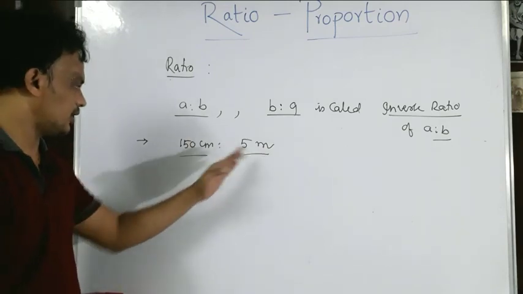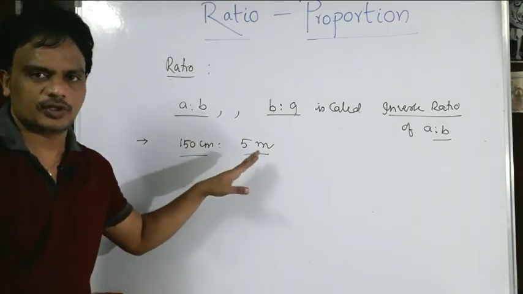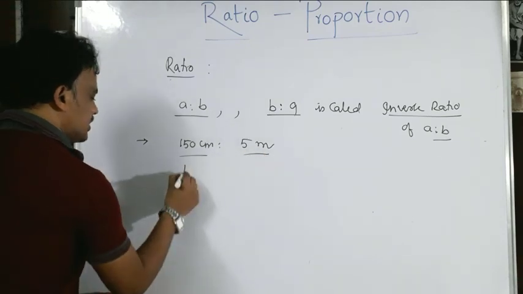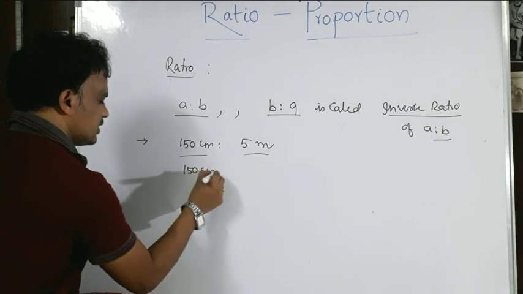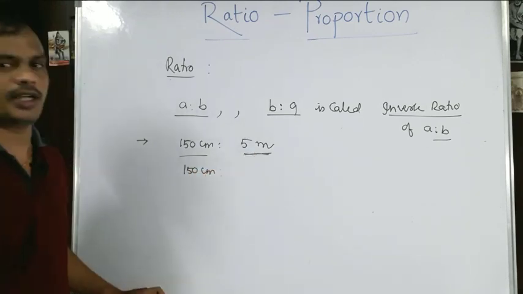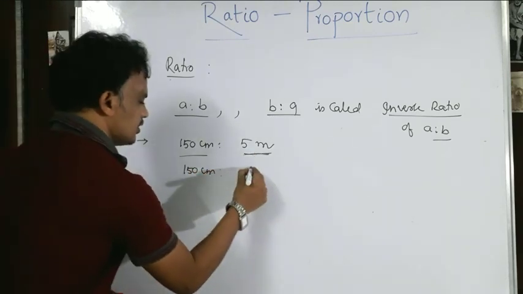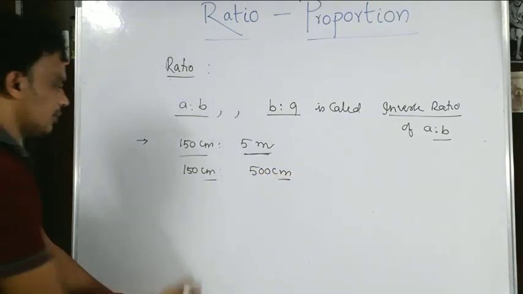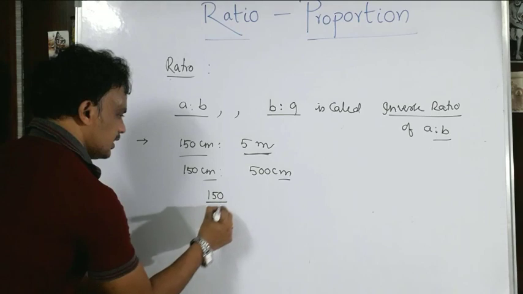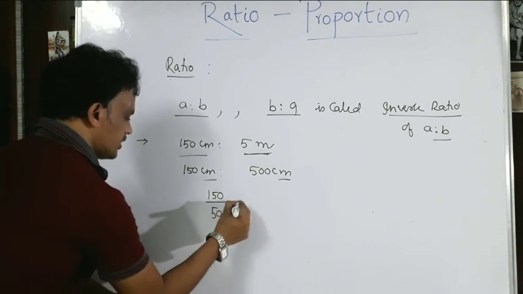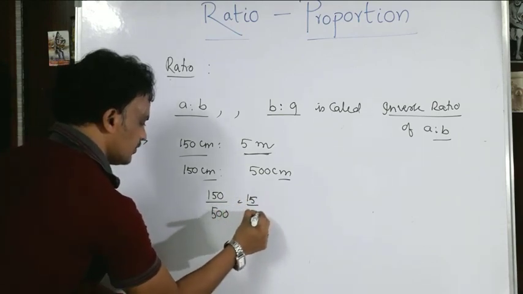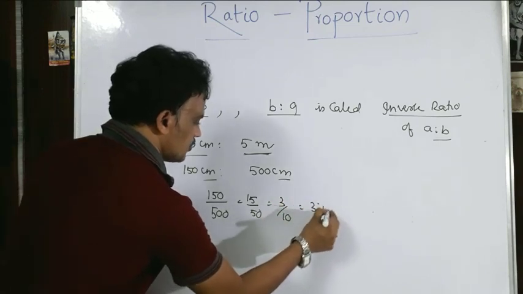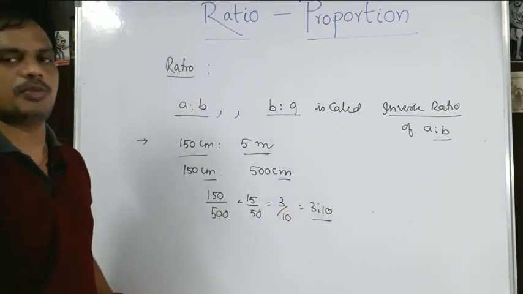Both are not in the same units, so you can transform into meters or into centimeters. 1 meter means 100 centimeters, so 5 meters is 500 centimeters. Now both are in centimeters, so we can compare. This is 150 by 500, which is 15 by 50, which is 3 by 10, which is 3:10, the simplest form.